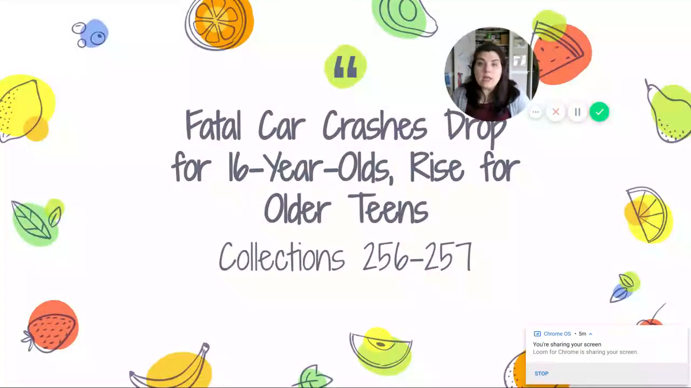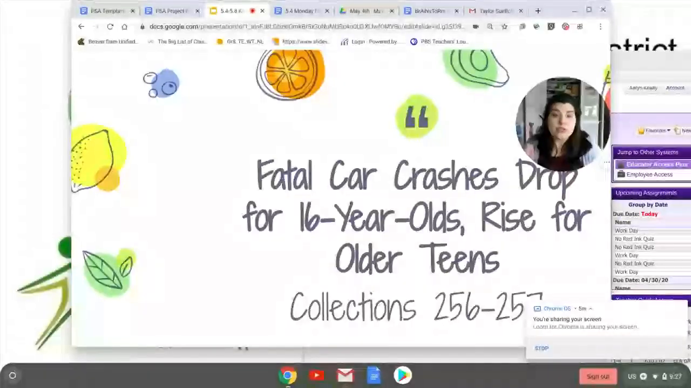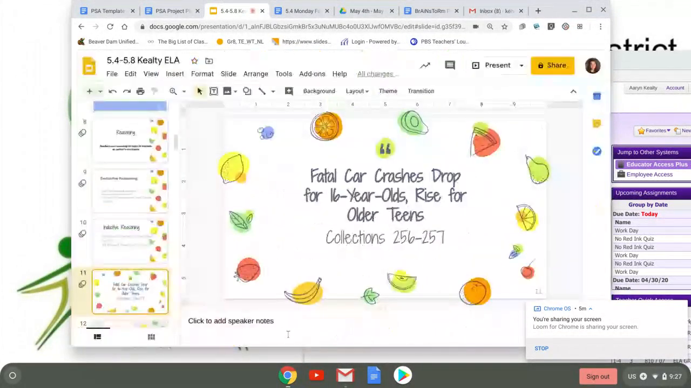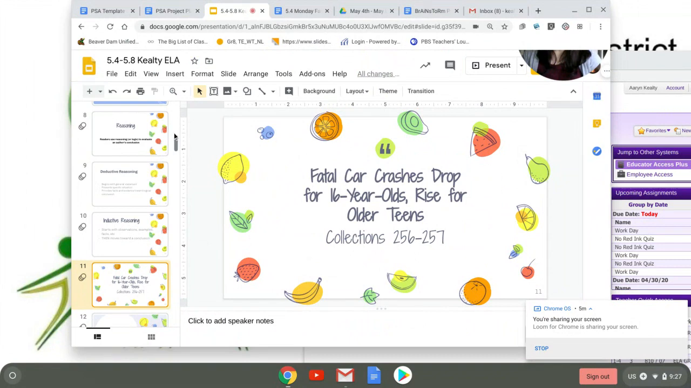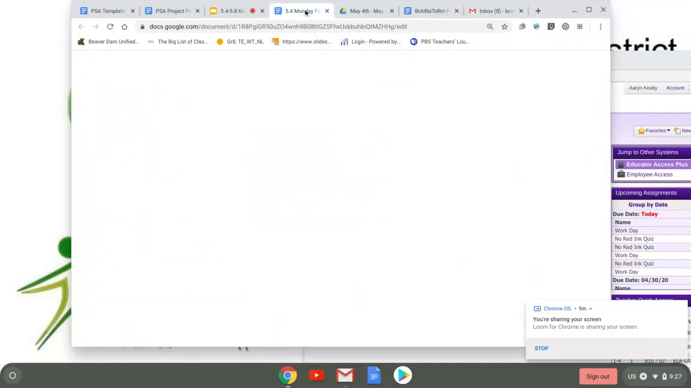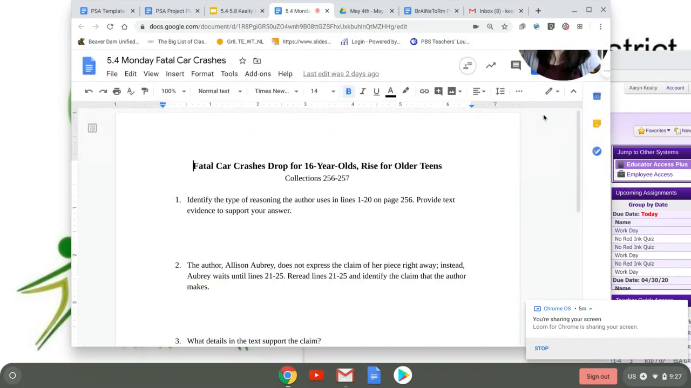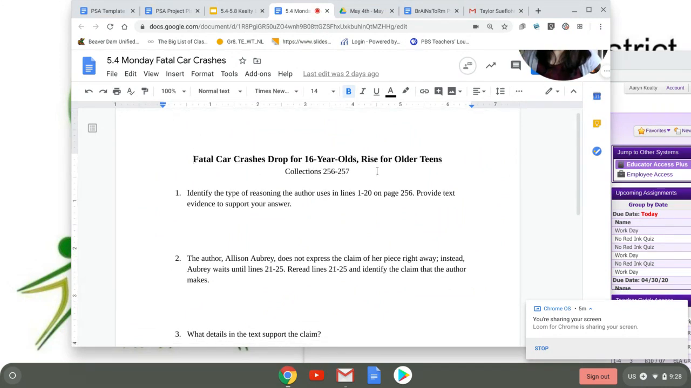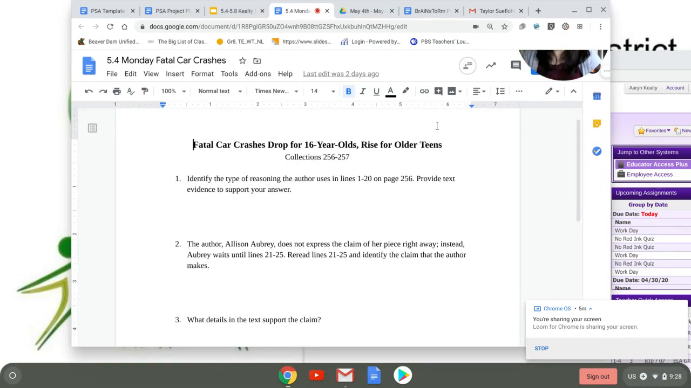It'll be okay. Anyways, so the piece that we're going to read today is called Fatal Car Crashes Drop for 16-Year-Olds, Rise for Older Teens. It is in the collections textbook on page 256 to 257. You're going to notice it's a really short reading. When this loads, you have a guide that you will find in Google Classroom that says Fatal Car Crashes Drop, the title. You have to identify the type of reasoning the author uses on a specific line.